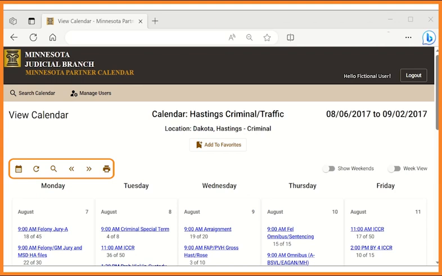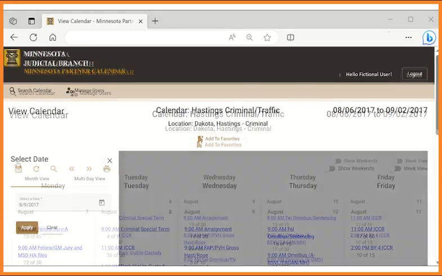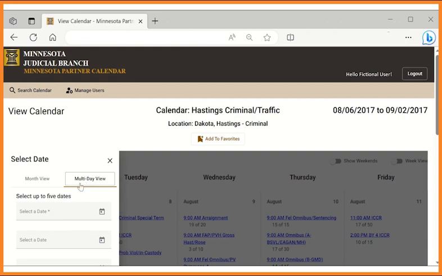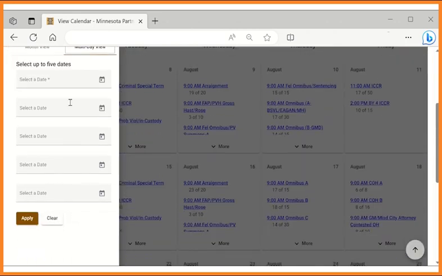Above the calendar, there are several options. Click on the calendar icon to open the Select Date panel. Here, you can select a single date to display in the monthly view, or you can click on the multi-day view to select up to 5 dates to display together.